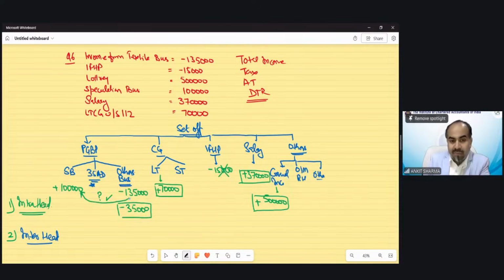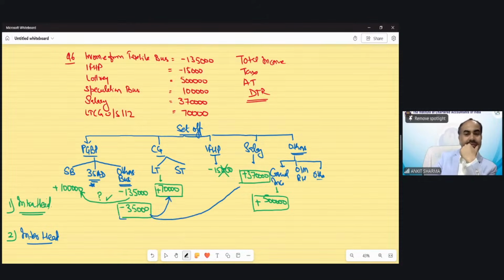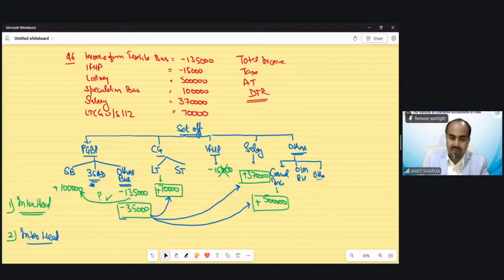So you can see there is a loss left in PGBP. Can PGBP losses be set off from long-term capital gain or not? Or can it be set off from the salary head, or could this loss be set off from casual income? Neeraj is saying no.